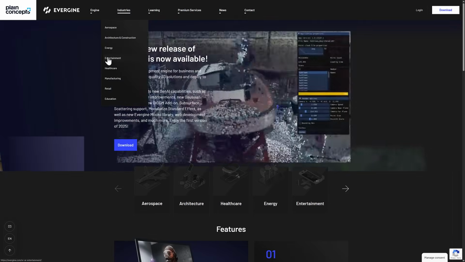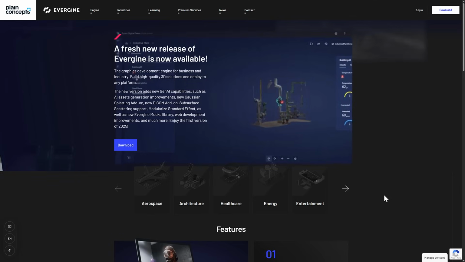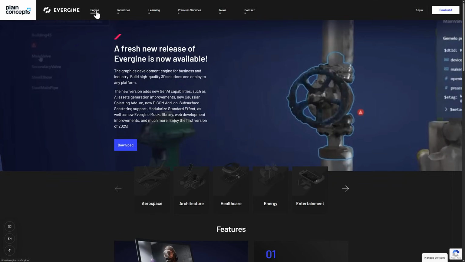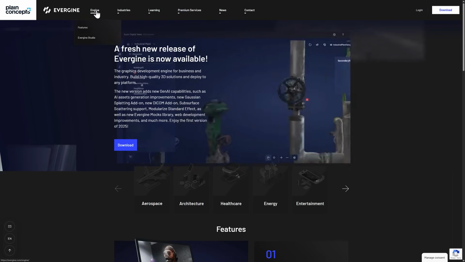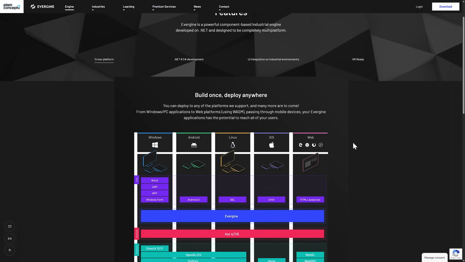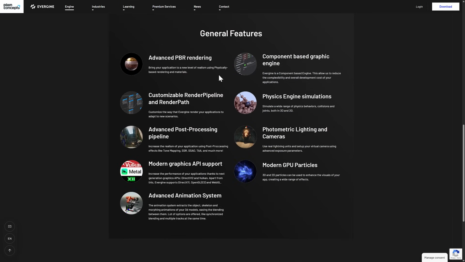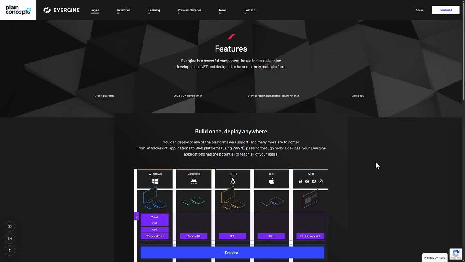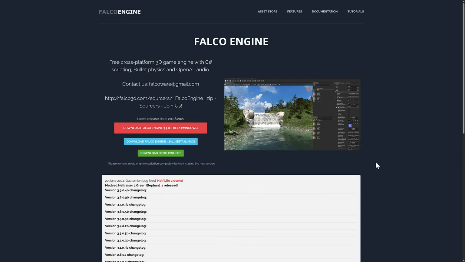You'll see here, entertainment is a category. The reason why I do keep talking about it is because the engine is actually pretty awesome. And it's actually got a decent number of capabilities. And they're, again, fully cross-platform. C# is at the heart of it. Good graphics, physics integrated in, modern GPU support, you name it. This is a very cool technology. It's just not really focused on games that much anymore.